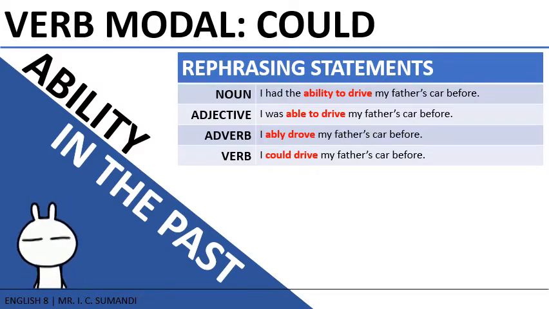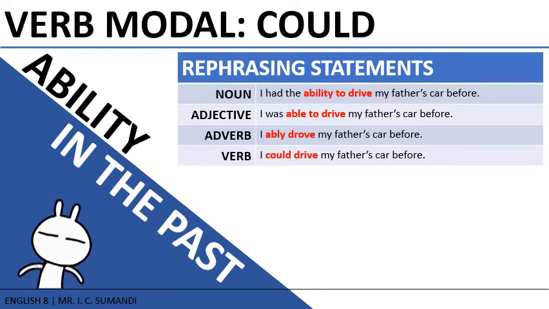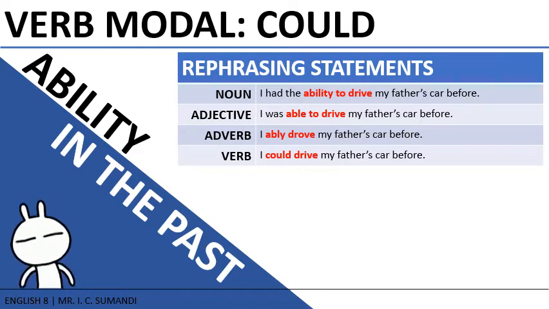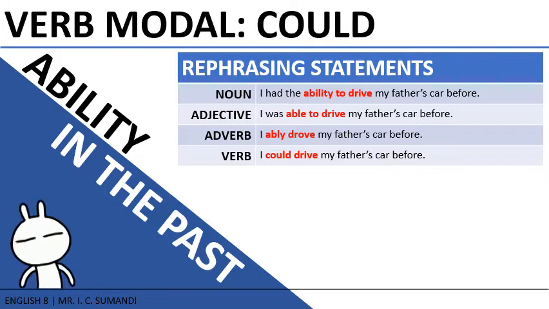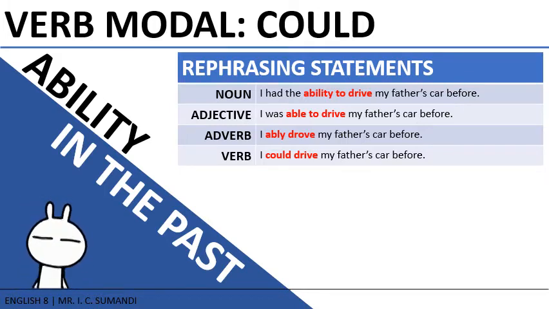I ably drove my father's car before. And just to make these sentences short and concise, we use the modal could. Hence, I could drive my father's car before. This means that you could drive your father's car before, but not now.